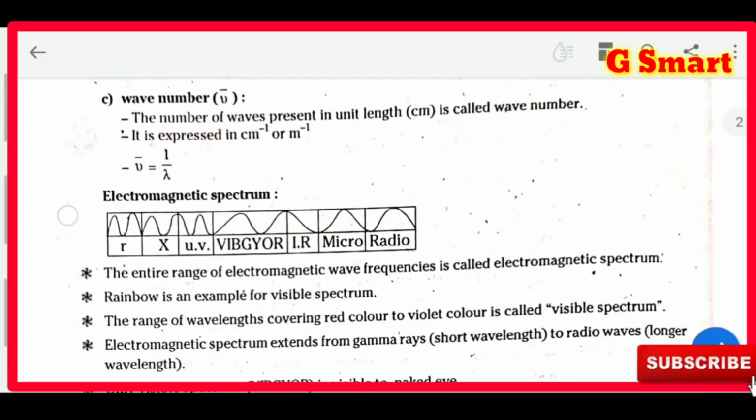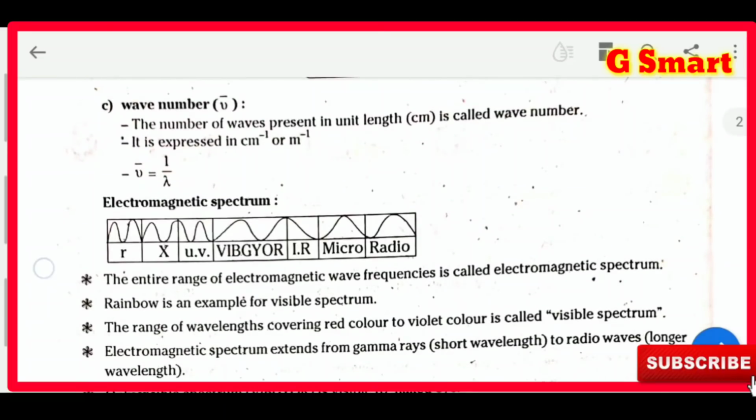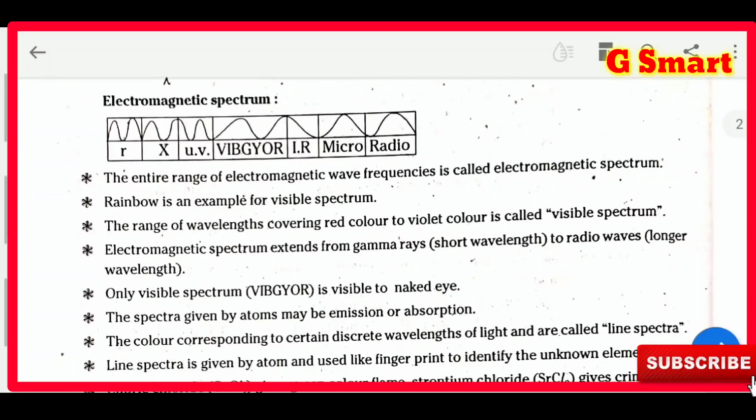Next one, wave number. The number of waves present in unit length is called wave number. That means how many waves are present in a particular length. That is called wave number. It is expressed in centimeter inverse or meter inverse. This wave number formula is 1 by lambda.